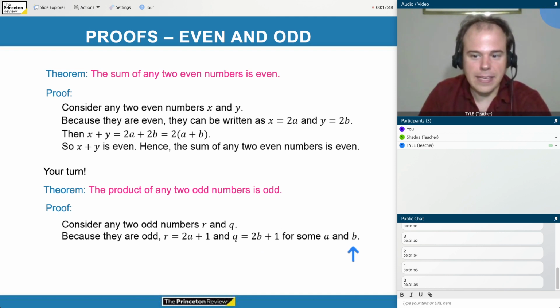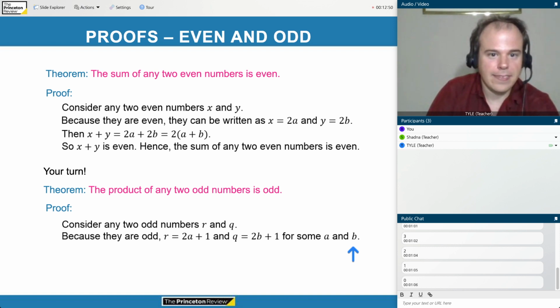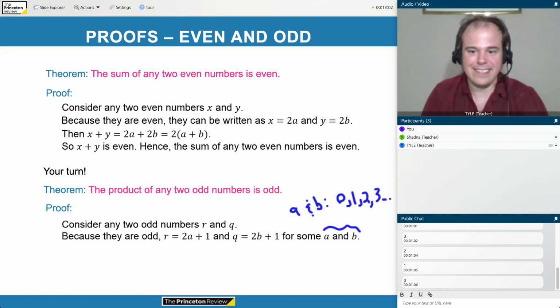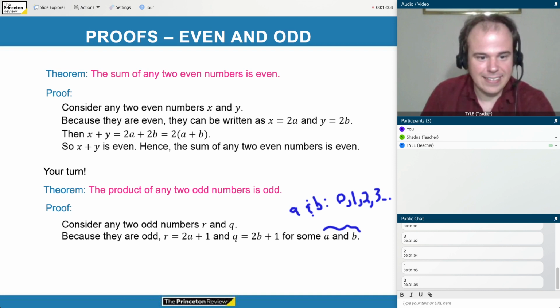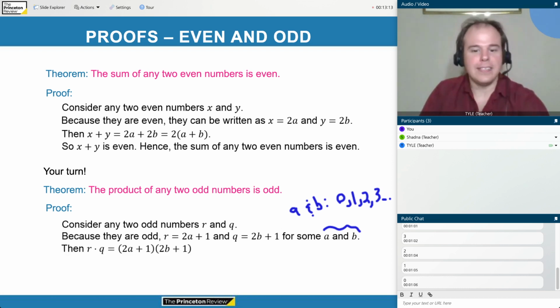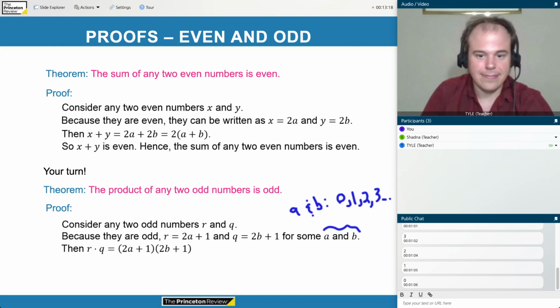a and b could each be like 0, 1, 2, 3, and so on. But there's some value of a and b that I can use to write r and q this way because they're odd. Therefore, r times q is 2a plus 1 times 2b plus 1, just using the fact from the previous line.